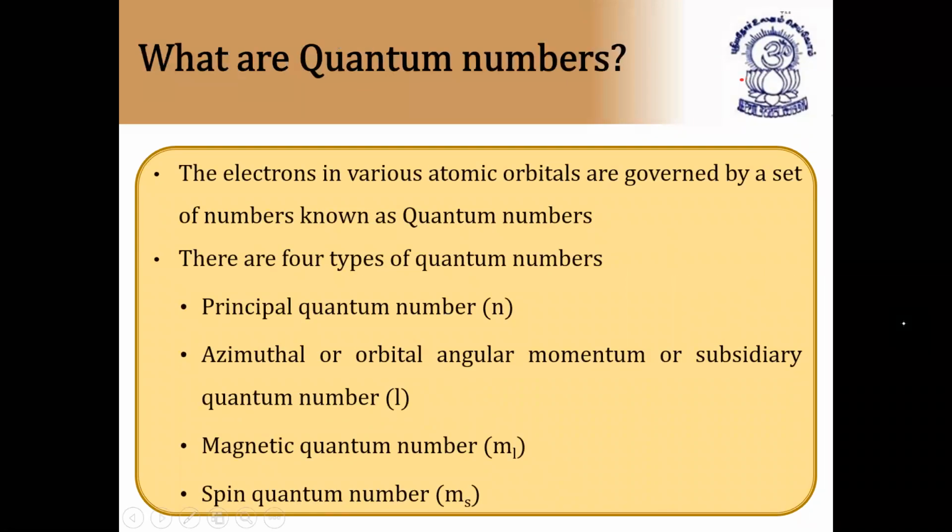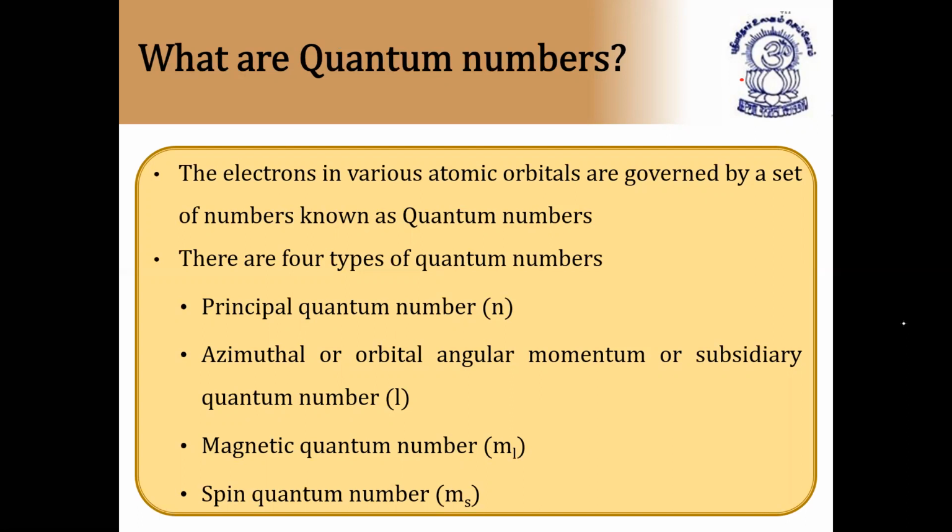So what is the main achievement of Schrödinger equation? He discovered that the electron movement is three-dimensional, and he introduced a concept called orbital, where the probability of finding the electron is maximum. He also derived quantum numbers from this concept. So what are quantum numbers? The electrons in various atomic orbitals are governed by a set of numbers known as quantum numbers. There are four types of quantum numbers.